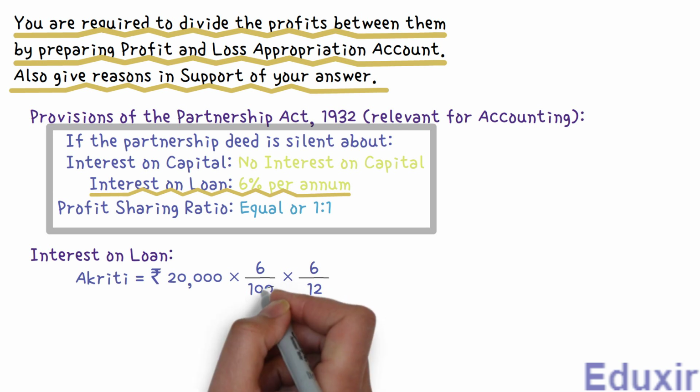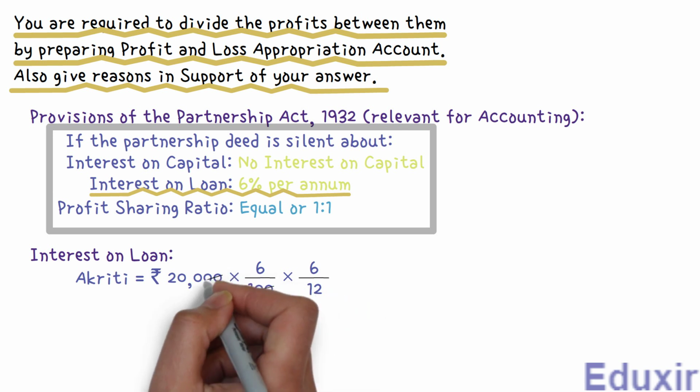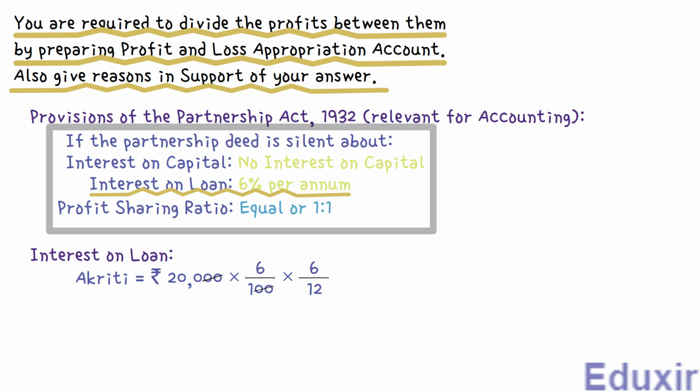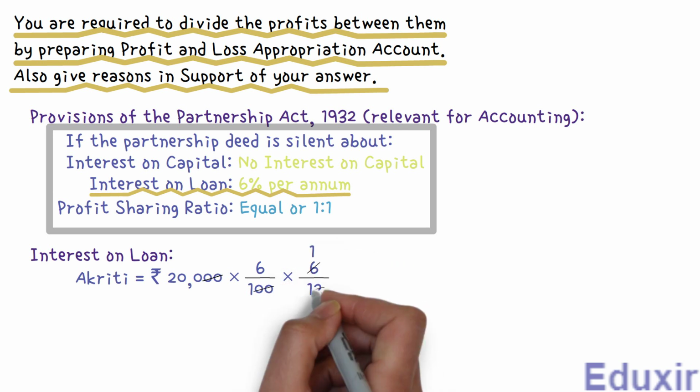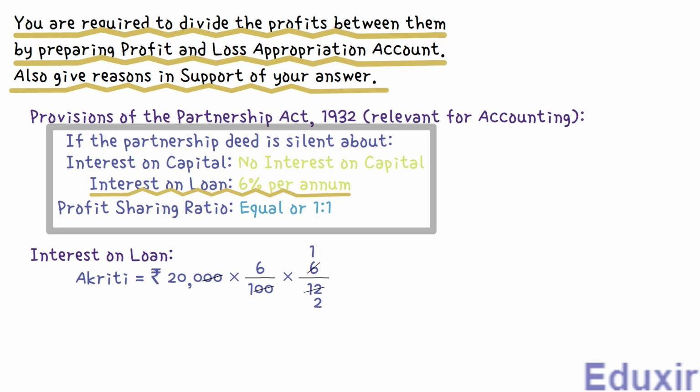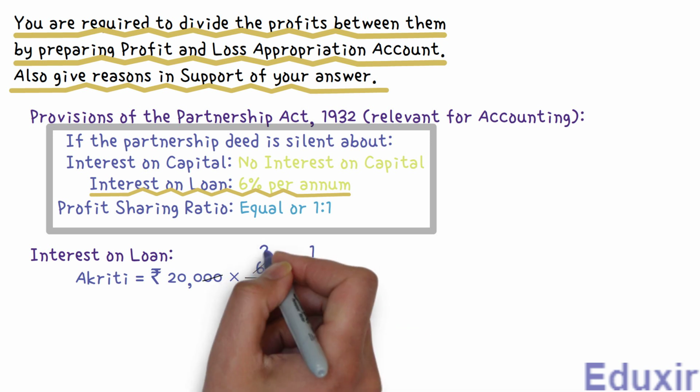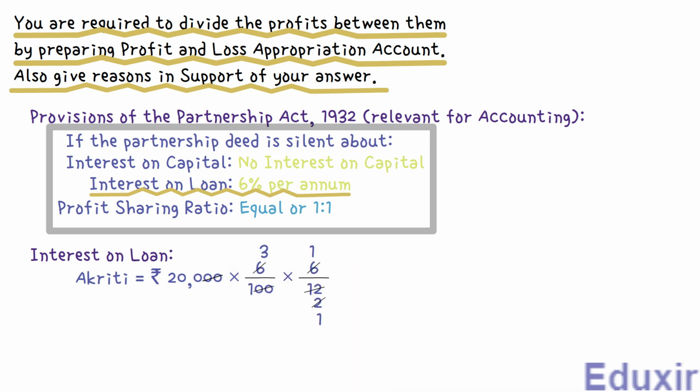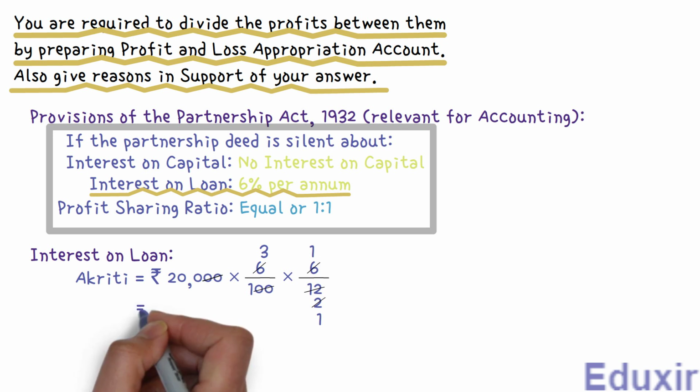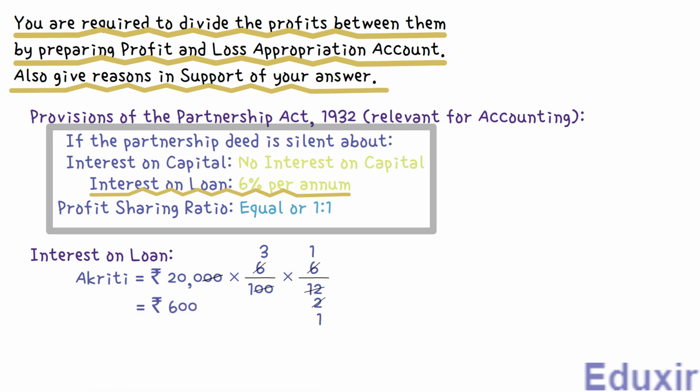Let's now cancel the 2 zeros in 100 for the 2 zeros in 20,000 rupees. Now, cancelling with 6, 6 ones are 6 and 6 twos are 12. Again cancelling with 2, 2 ones are 2 and 2 threes are 6. If you multiply the remaining 200 with 3, we get 600 rupees. This is the interest on loan given by the partner Aakriti for a period of 6 months.